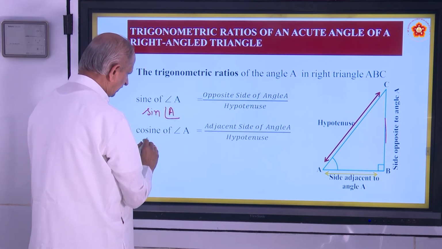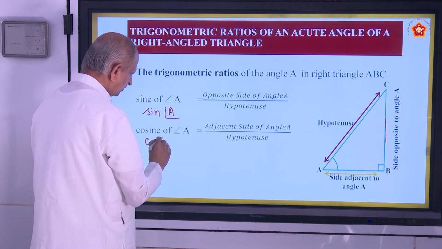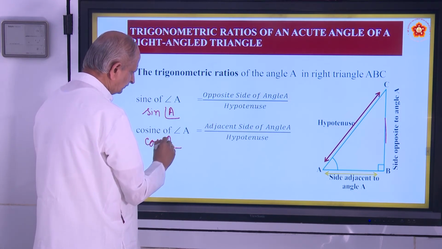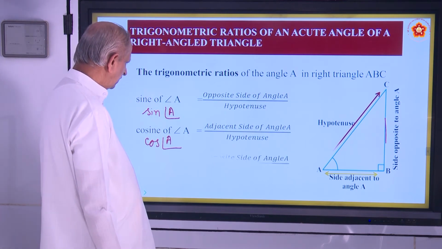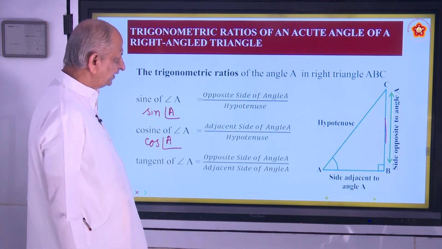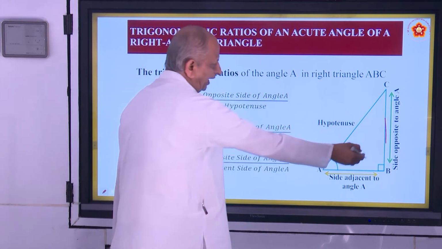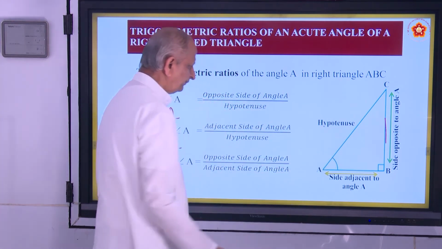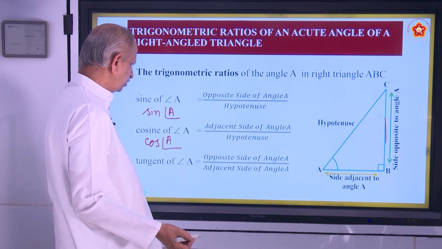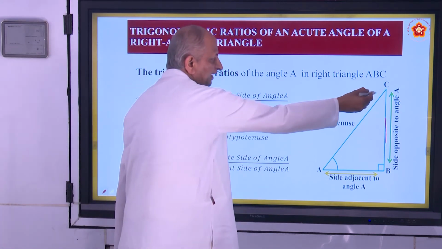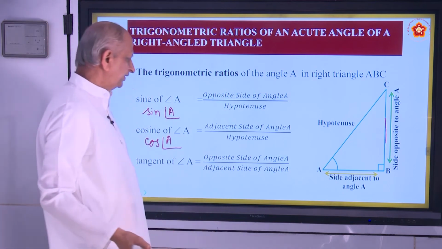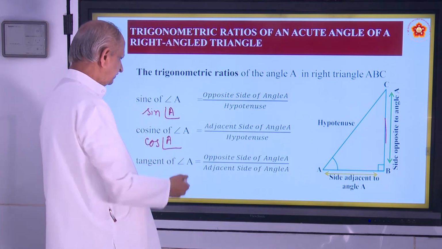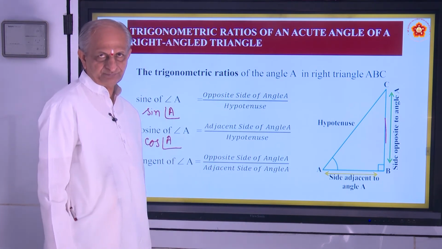You have to practice it because there are some different names. And the third one is tangent. Tangent of angle A is the ratio of opposite side by adjacent side.